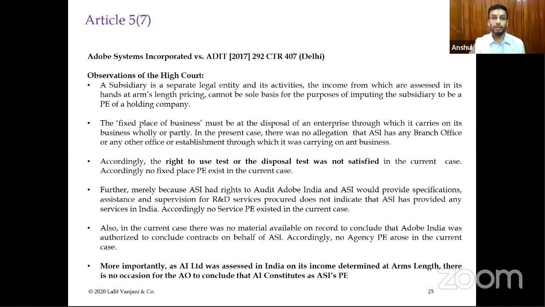You would find this concept decided by the Supreme Court in the case of Morgan Stanley, then by the Bombay High Court in SET Satellite, and then by many other cases following Morgan Stanley and SET Satellite. So SET Satellite and Morgan Stanley are the two landmark judgments dealing with the arm's length principle: when the Indian entity or the Indian agent has been remunerated at arm's length price, there is no further implication.